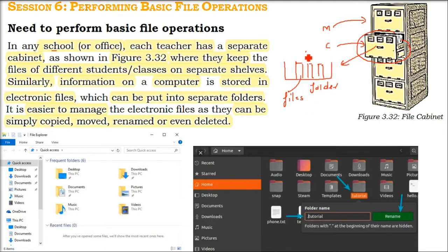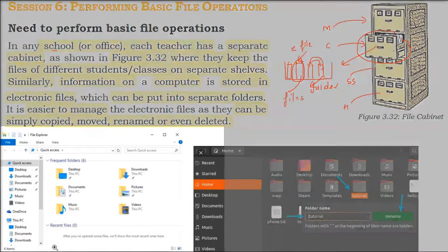In a computer also, the same kind of terminology has been used. This is a digital file, and basically a digital folder, and each electronic file is kept in separate folders. Maths, chemistry, social science, Hindi: different teachers are placing them in different cabinets. Now, it becomes important that electronic files can be managed quite easily. You can delete them, you can create them, you can rename them, you can move them, you can copy them. So the handling of files in the computer becomes so easy.